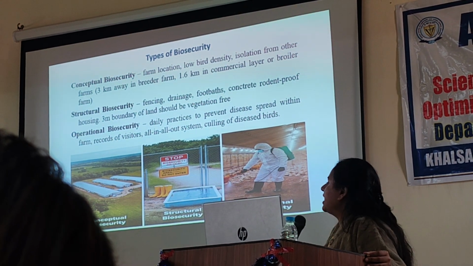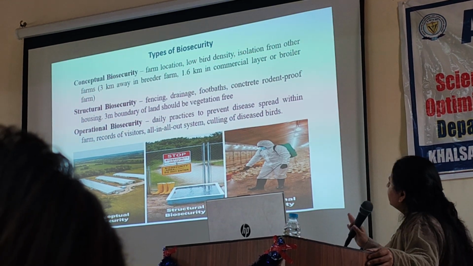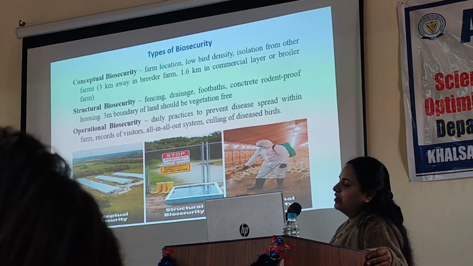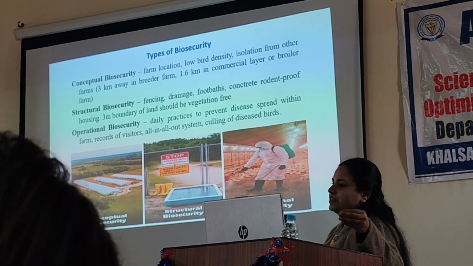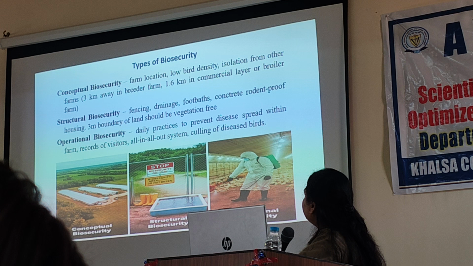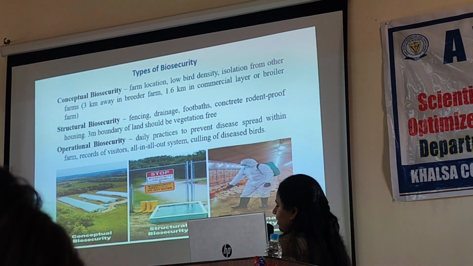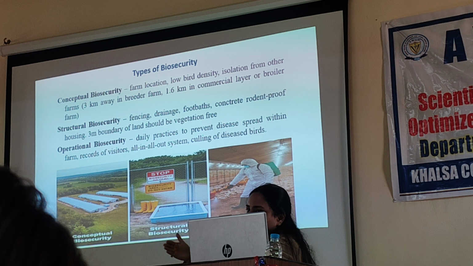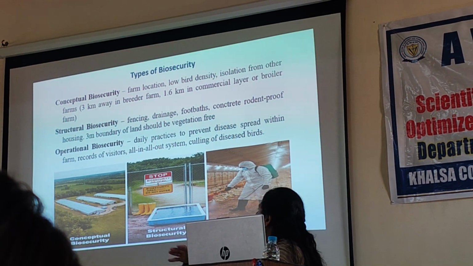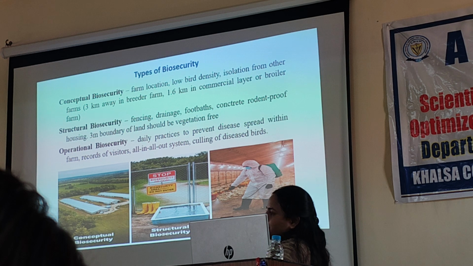Then structural biosecurity. After site selection, there should be proper fencing, footpaths, a drainage system, and the building should be completely rodent proof, free from any rats. Then the boundary land just beside the poultry house, at least 3 meters, should be vegetation free. Otherwise infections might occur.